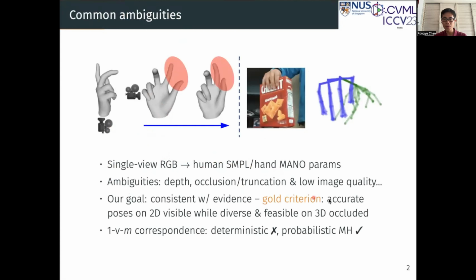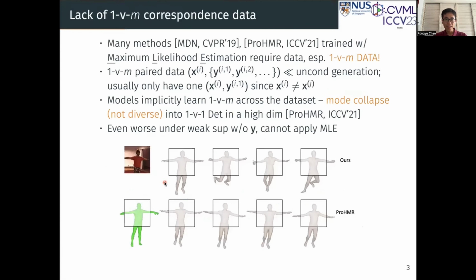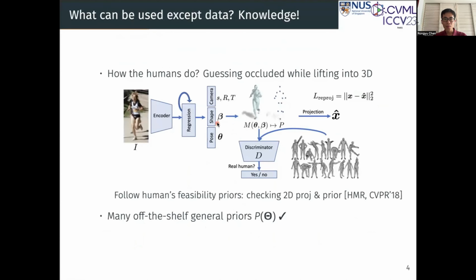To this end, we propose a golden criteria: predicting accurate poses on 2D visible, while diverse and feasible on 3D occluded keypoints. There is not much explicit one-to-many correspondence data in the current datasets for the model to learn. Thus, the model will degrade into deterministic, as shown in the second row in the figure. On the other hand, weak supervision is easier to obtain, but MLE totally fails in this case. If there's no data, what can be used?